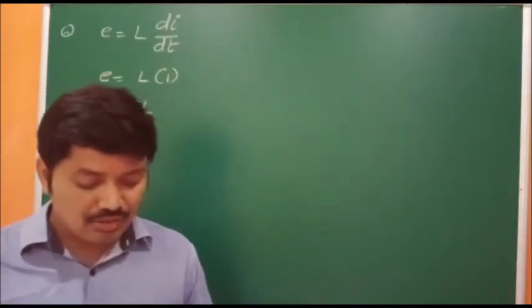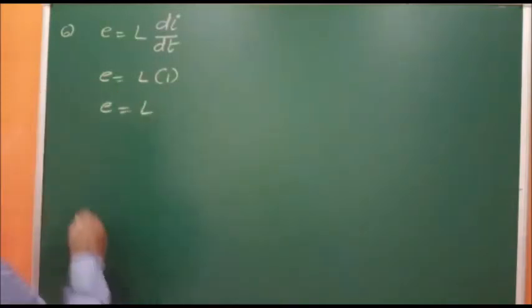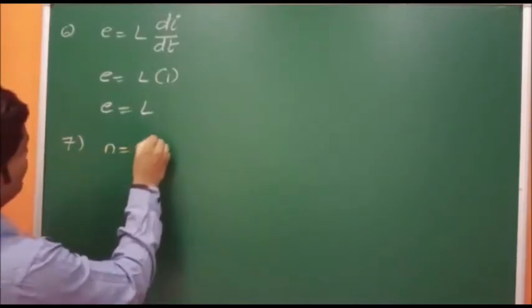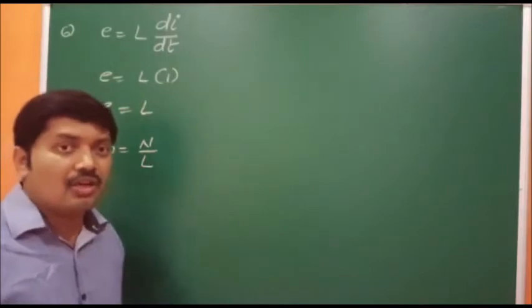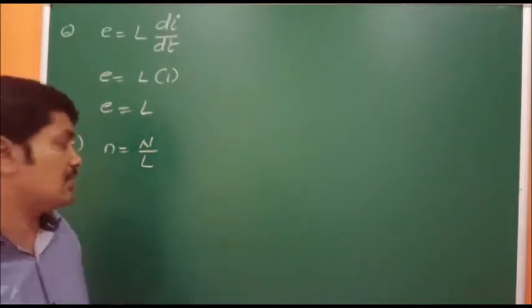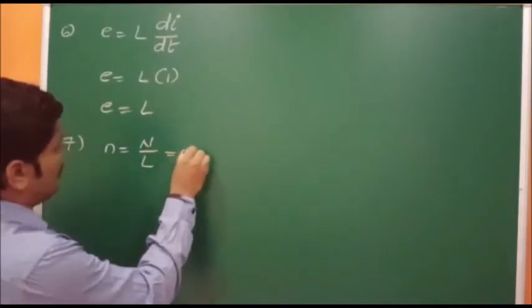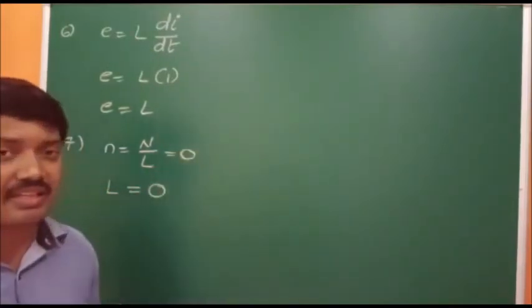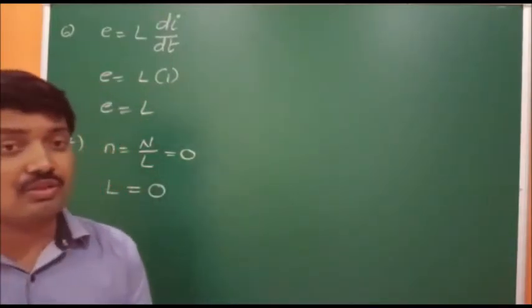Next, seventh question. The self-inductance of a long straight conductor. Long straight conductor. So what is that? Number of turns per unit length. Here long straight conductor means we can take length as infinity. So something by infinity is always 0. Then what about that self-inductance? Coefficient of self-inductance, that will be 0. So that is seventh question.